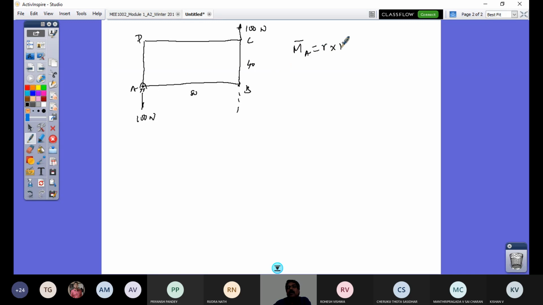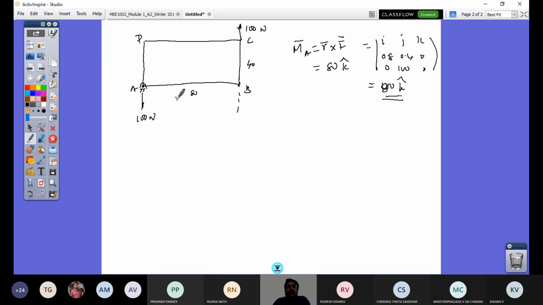It is R cross F. Whatever we did now, you get the same 80k, right? Because this force will not participate in the moment equation. It is 100. So it is i, j, k, and this coordinate is 0.8, 0.4, and the force is 100. If I work out this determinant, I get 80k. Same answer that I get. The magnitude of the couple moment is the same, 80 Newton meter k. So it will have the same effect of this rotation.